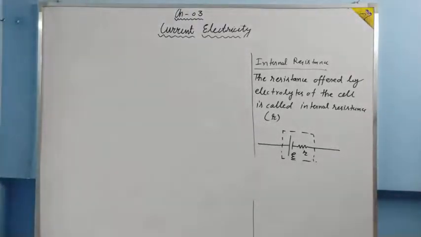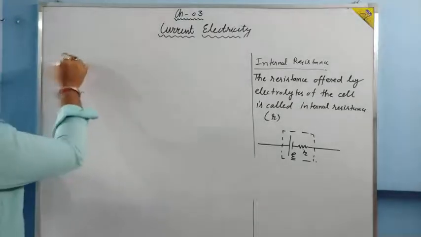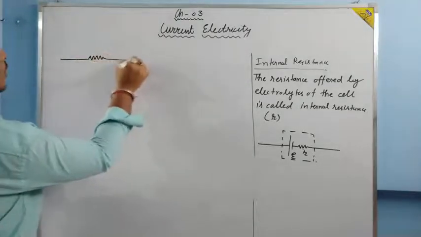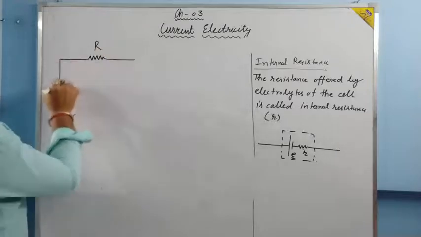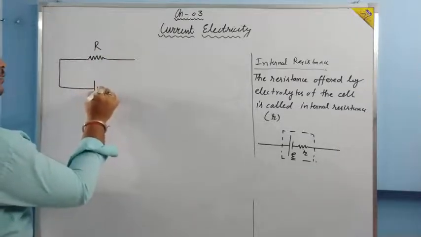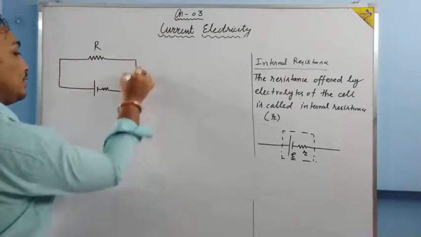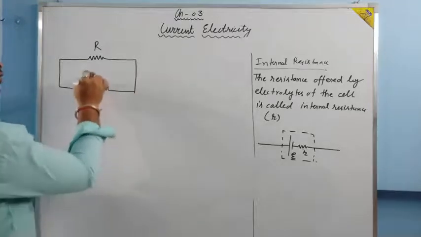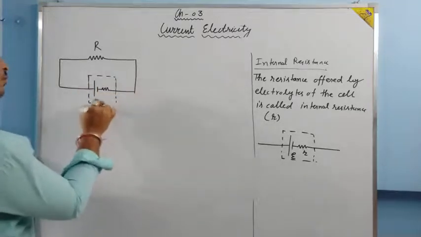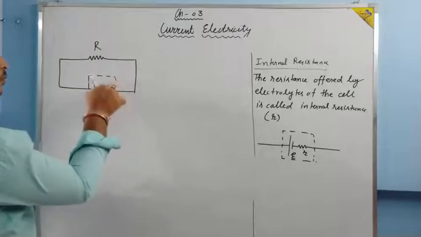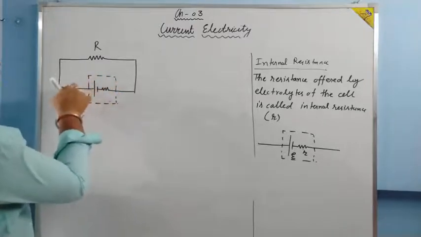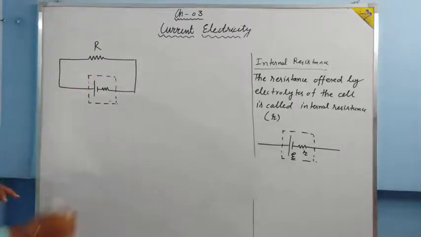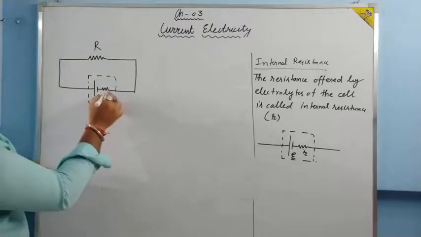Suppose we have a circuit like this: a resistance capital R and a cell with EMF E and internal resistance small r.